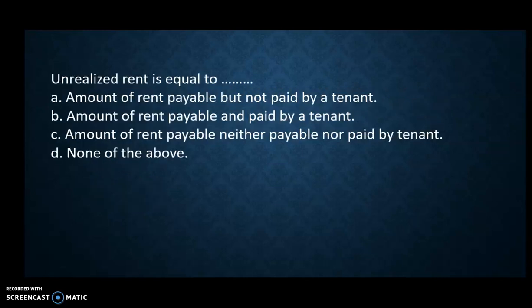Unrealized rent is equal to: A, the amount of rent payable but not paid by tenant; B, amount of rent payable and paid by tenant; C, amount of rent neither payable nor paid by tenant; D, none of the above. The correct answer is A, the amount of rent payable but not paid by tenant.